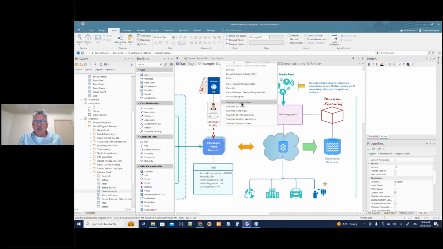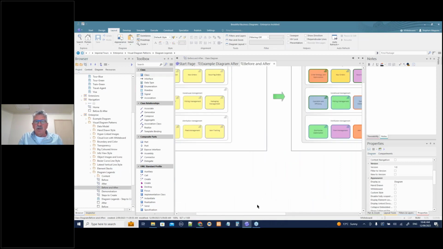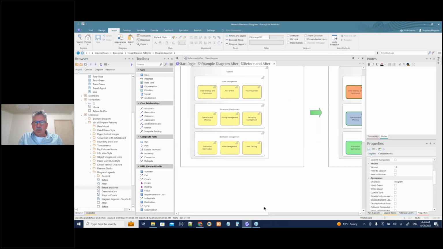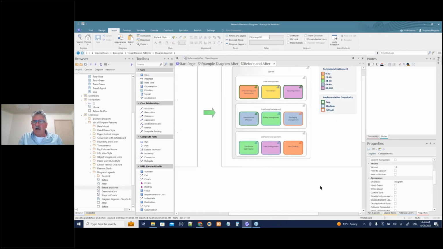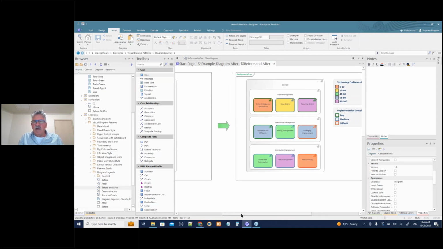Let's move on again. So close all of those. Diagram legends. This is an interesting one. So let's have a look at the before and after. There's a classic Archimate type of diagram with nested capabilities, and here we have a diagram that's using legends to create more interest in that diagram.